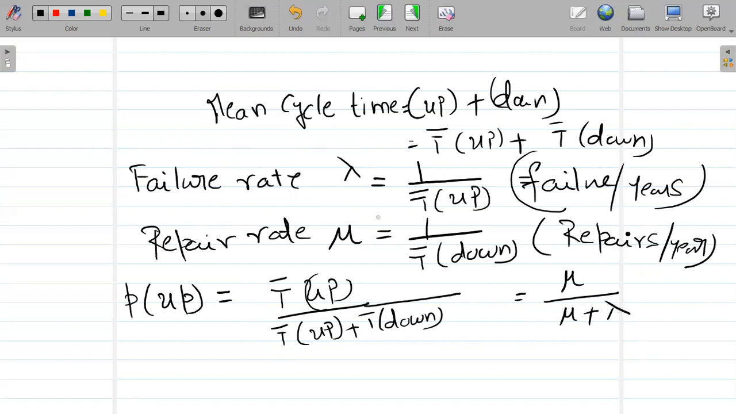When you substitute this T bar, the uptime is what? It is 1 by lambda. What is the downtime? It is 1 by mu. When you substitute, you will get mu by mu plus lambda.